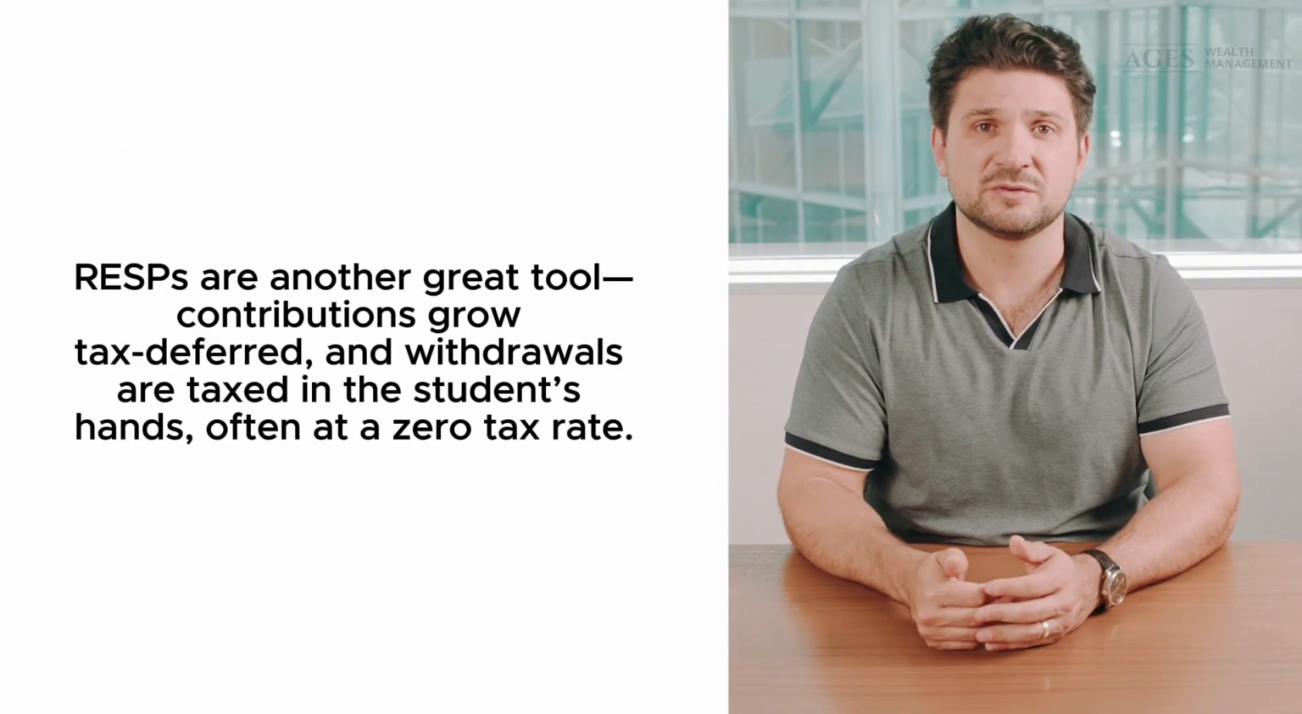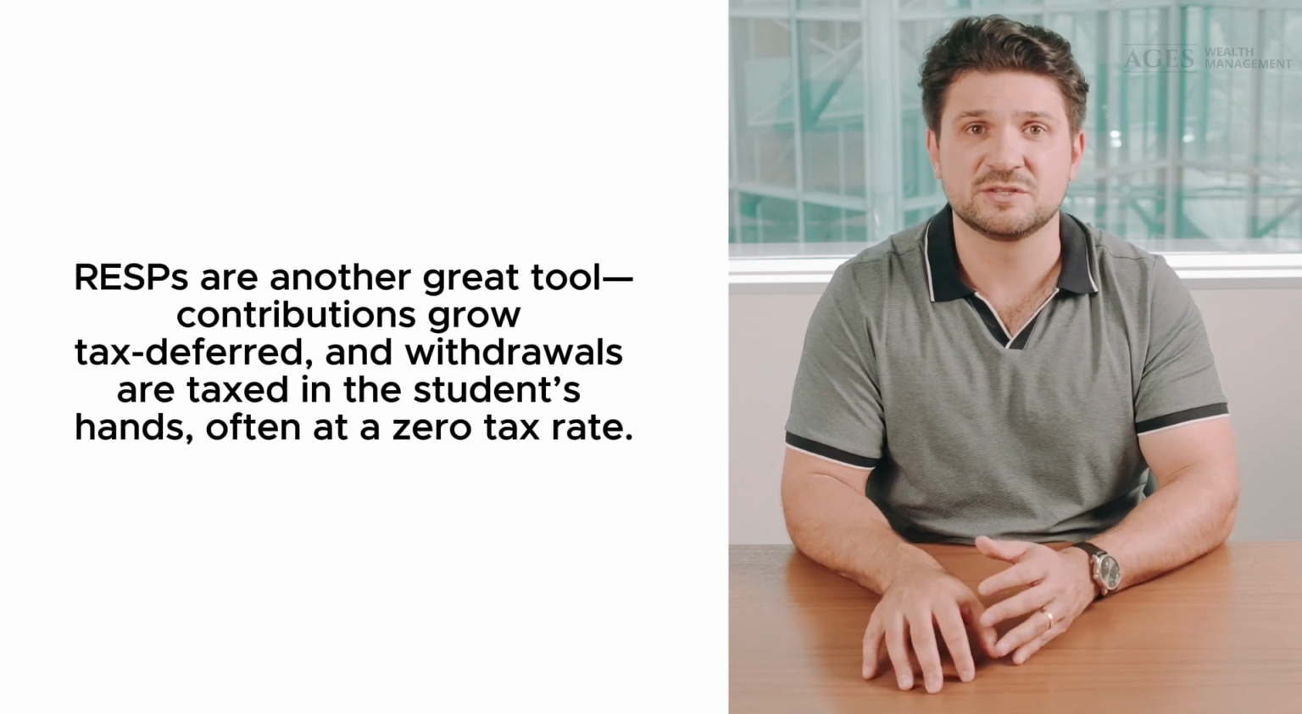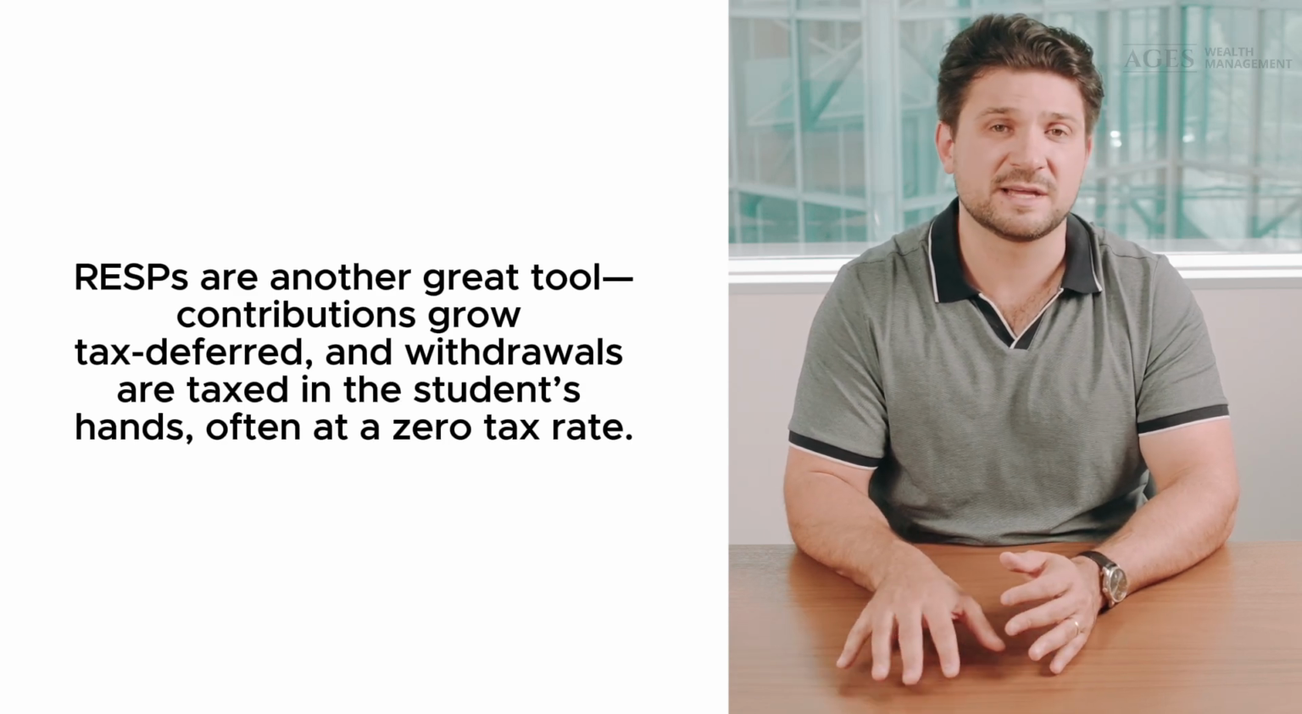RESPs are another great tool. Contributions grow tax deferred, and withdrawals are taxed in the student's hands, often at a 0 tax rate. Once your child turns 18, attribution rules no longer apply. You can gift them cash to contribute to their TFSAs or RSPs, helping them build wealth in a tax-efficient way.